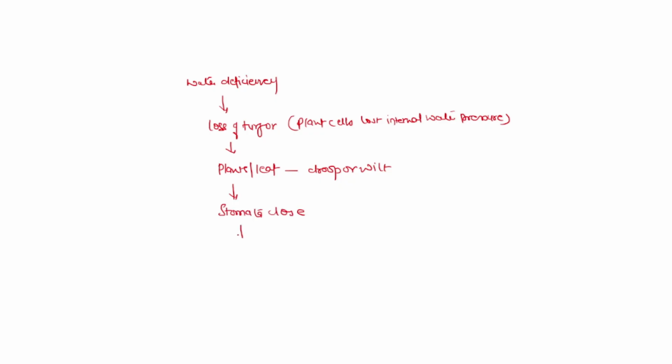Because of the closure of stomata, less CO2 enters the leaf, and because of that CO2 fixation decreases and thus photosynthetic rate falls.